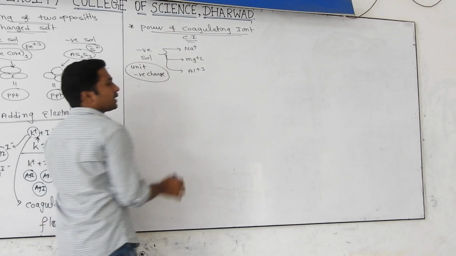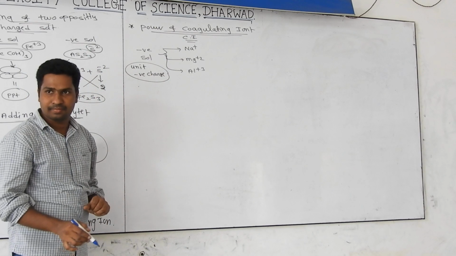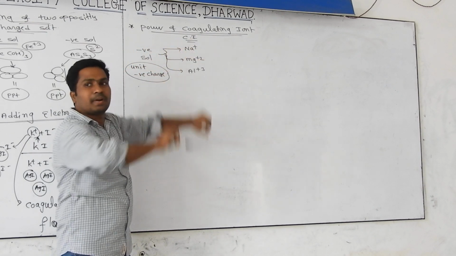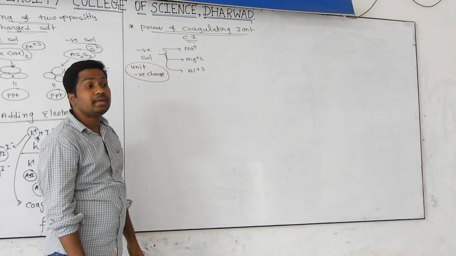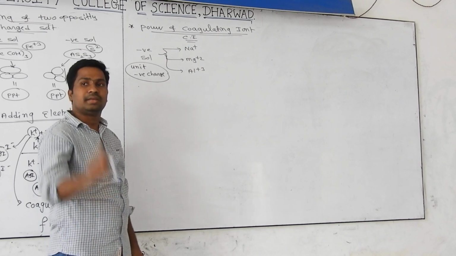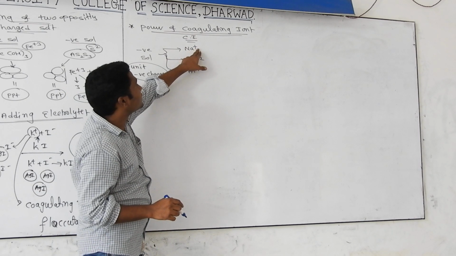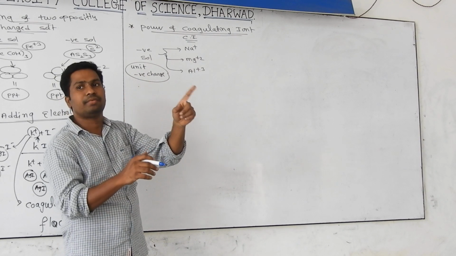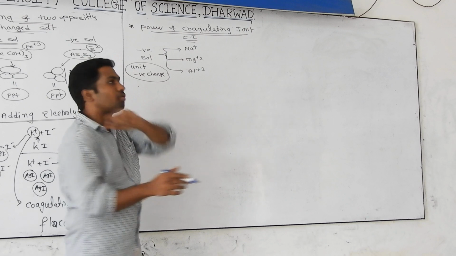Every colloidal particle carries a unit negative charge, that is, minus 1 charge. To that you added Na plus particle. How many colloidal particles can it coagulate? Because each sodium carries plus 1 and each colloidal particle carries minus 1, they neutralize together. Every sodium can coagulate only one colloidal particle.